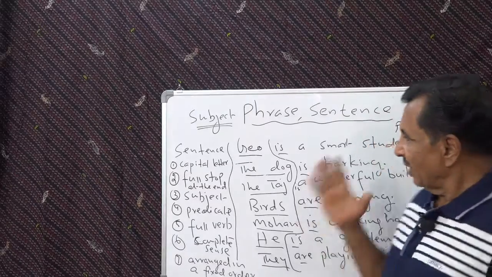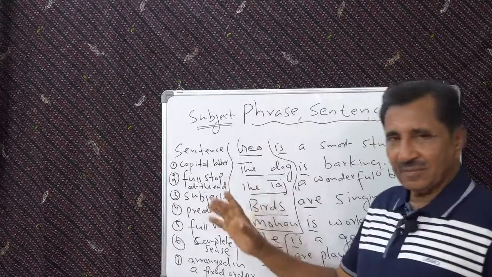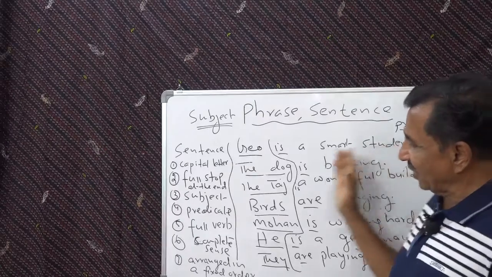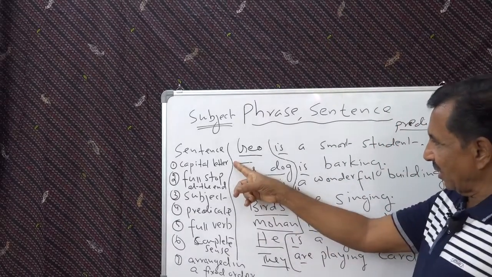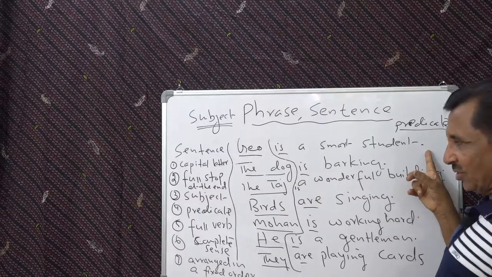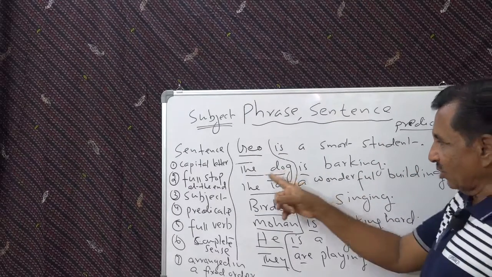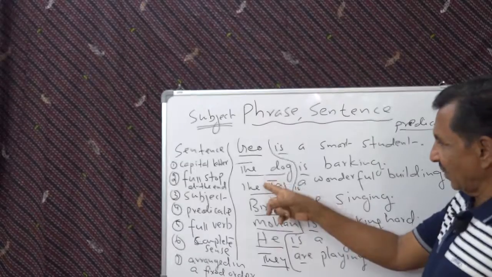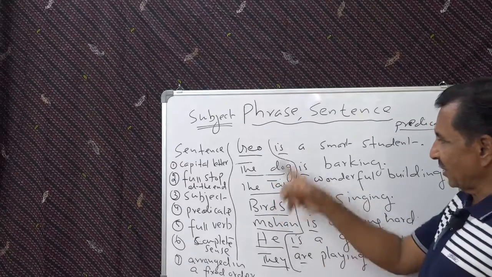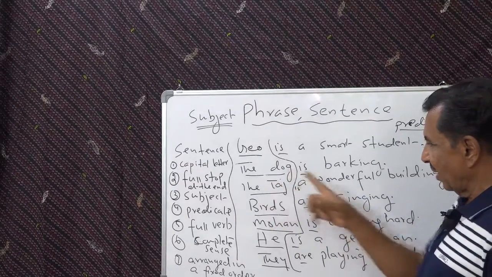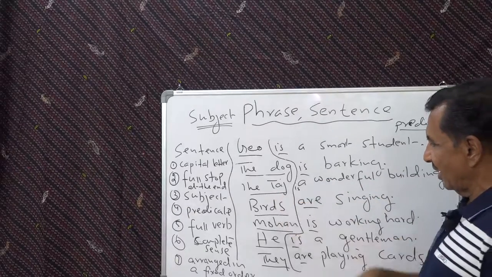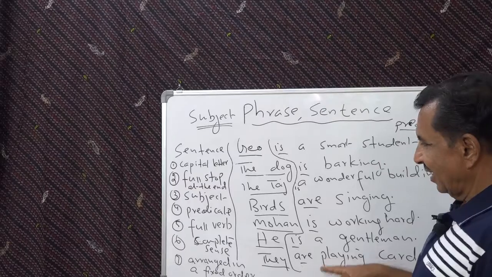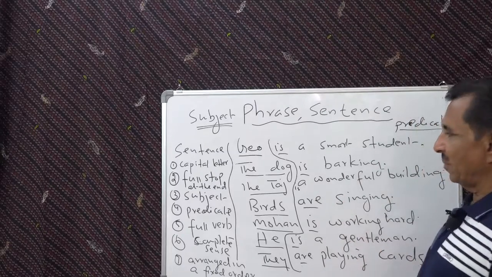So, group of words arranged in a fixed or particular order begins with a capital, has a full stop, has two parts here, subject and the predicate. Subject is the starting part, predicate is what you say about the subject, and then it must have a full verb.